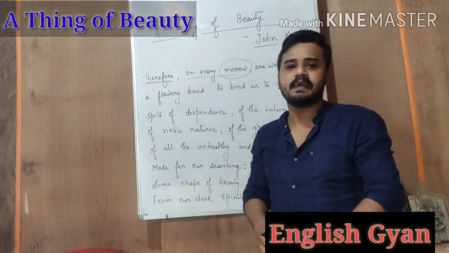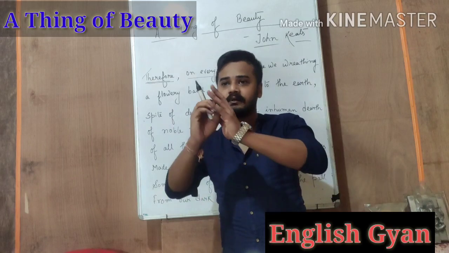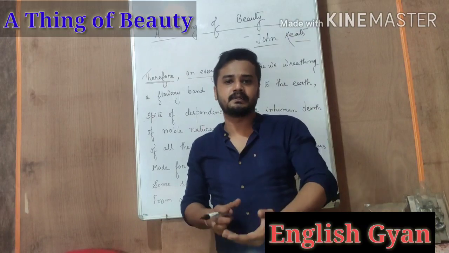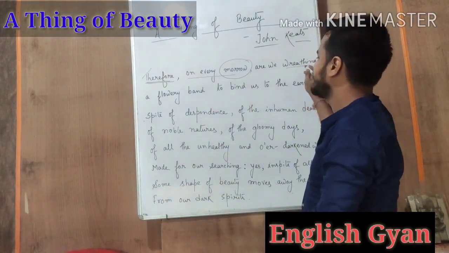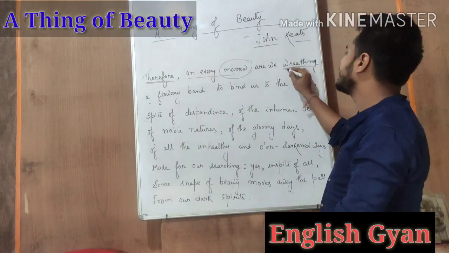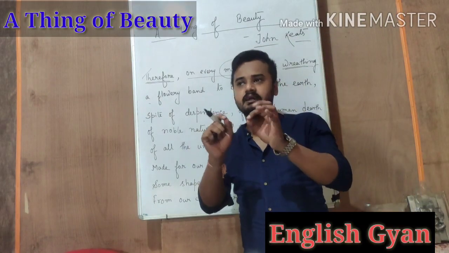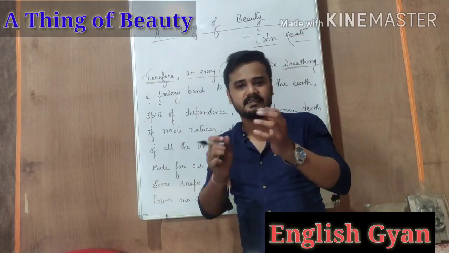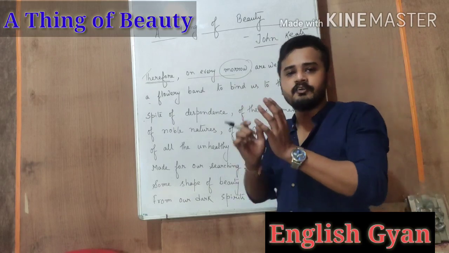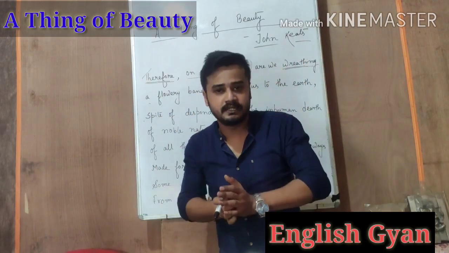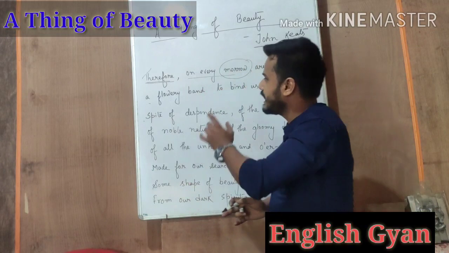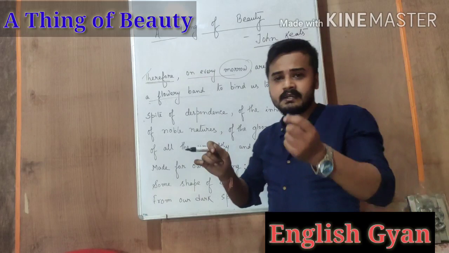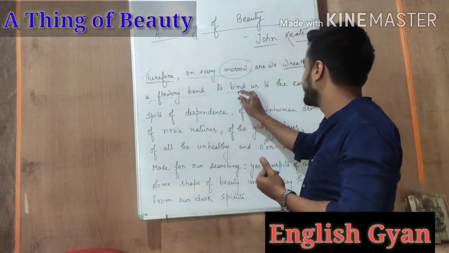Here the poet wants to say that as the thing of beauty, as Mother Nature provides us so many things, therefore due to this reason, every morning we are wreathing a flowery band. Wreathing means to make. You have seen that people make garlands with flowers. They put one flower after another, that is known as wreathing. So as a thing of beauty provides us with so many positive things, that is why every morning we wake up and we make a flowery band. We try and make a garland to bind us to the earth.